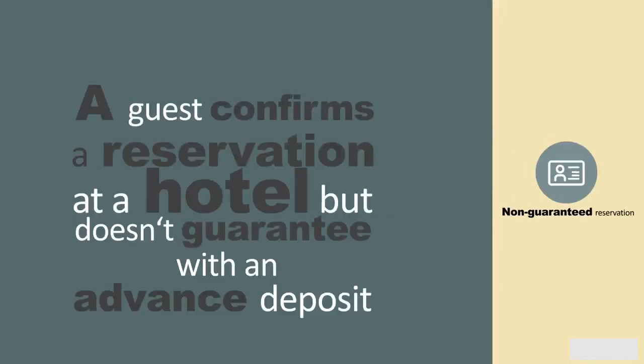Now comes non-guaranteed reservation. When a guest confirms a reservation at a hotel but doesn't guarantee it with an advance deposit, it is called a non-guaranteed reservation. Here, the hotel agrees to hold a room for the guest till the cancellation hour, until the guest informs the hotel about the late arrival. The duration of cancellation is usually up to 6 hours.